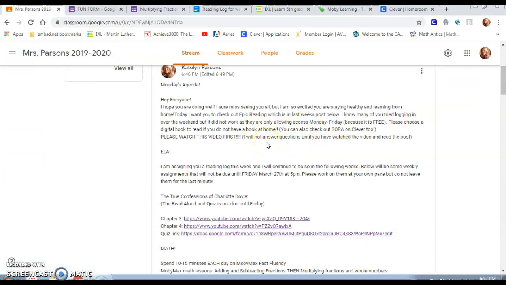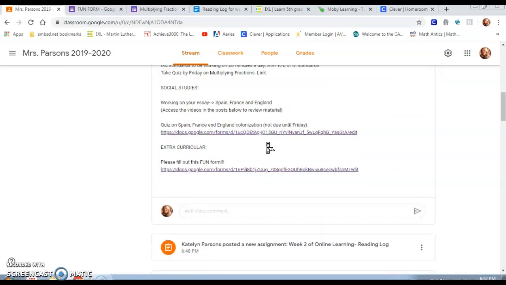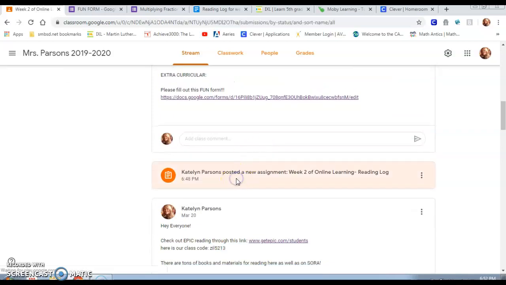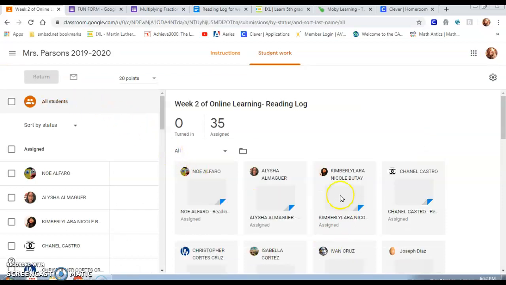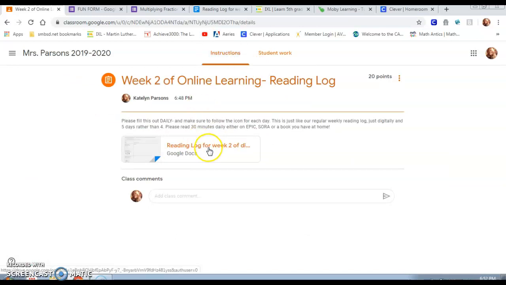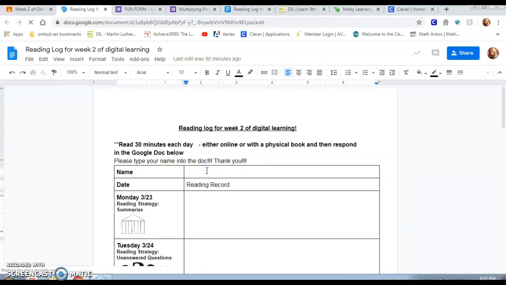The whole reason that I am pushing this reading is because this week I am assigning a reading log. So you're going to open up this post, it's right below, and you can see here I already assigned it to you guys, and here are the instructions. So you're going to open up the Google Doc, okay? And the first thing that I want you to do, like I say with your reading logs, is to put your name into the document.